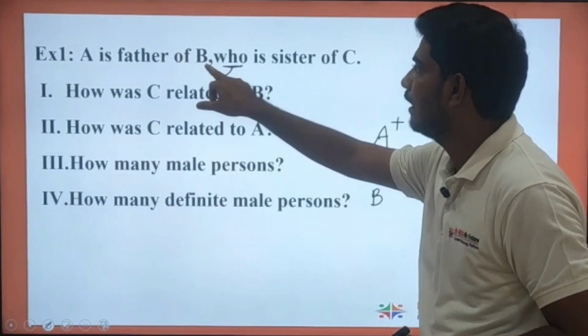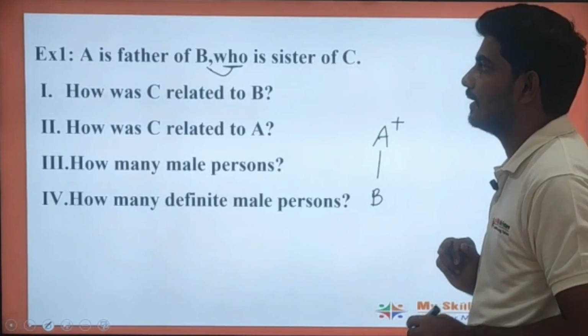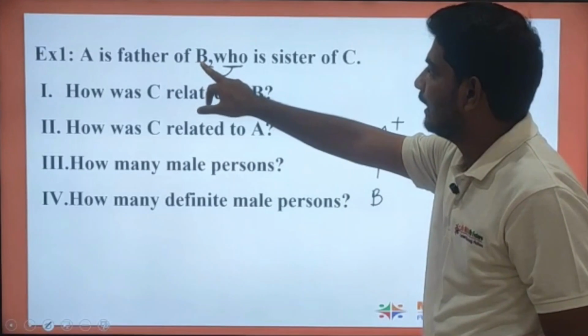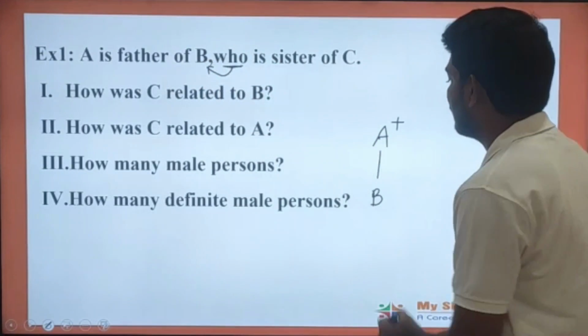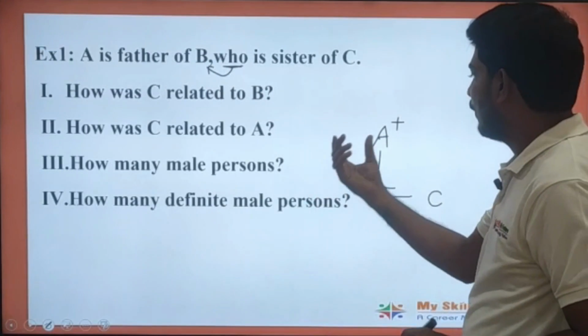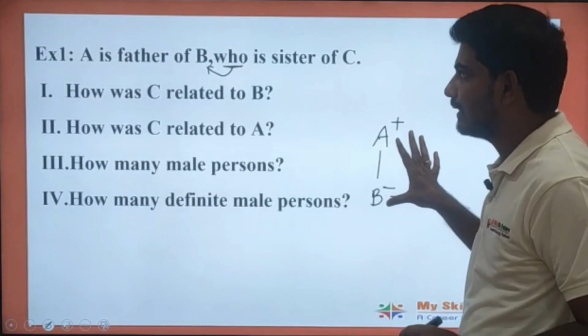When the word "who" is present, we need to take the preceding person as the reference. The statement can be read like this: B is the sister of C. Why am I representing it like this?